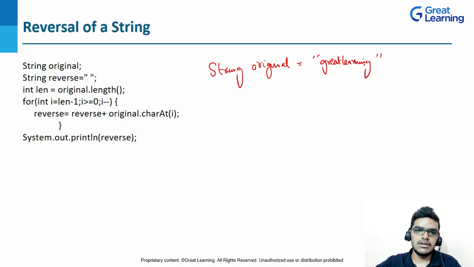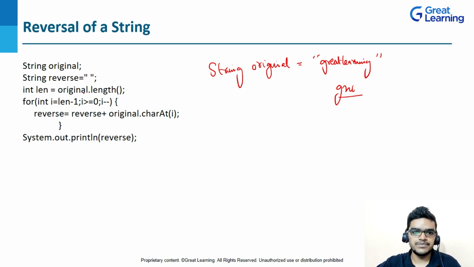And as you know, my program name is reversal of a string, so I will reverse this string. I want my final answer to be printed from the reverse side, so it will start printing from G, N, I. In this way I want everything to be printed.